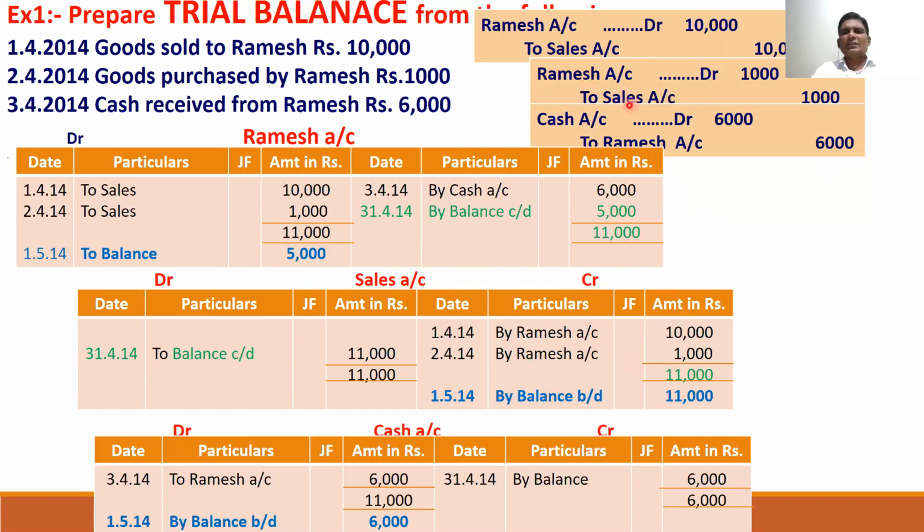The second entry also creates the sales account. So, second date, how much is created? 1,000 is created. What is opposite? Ramesh account. So this account is over.